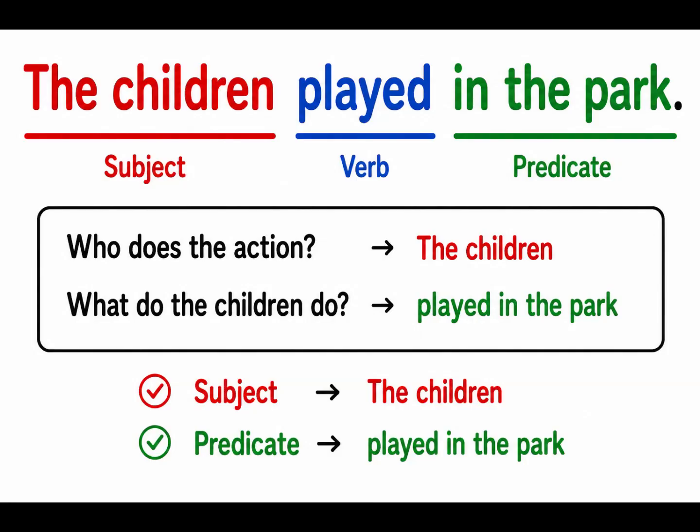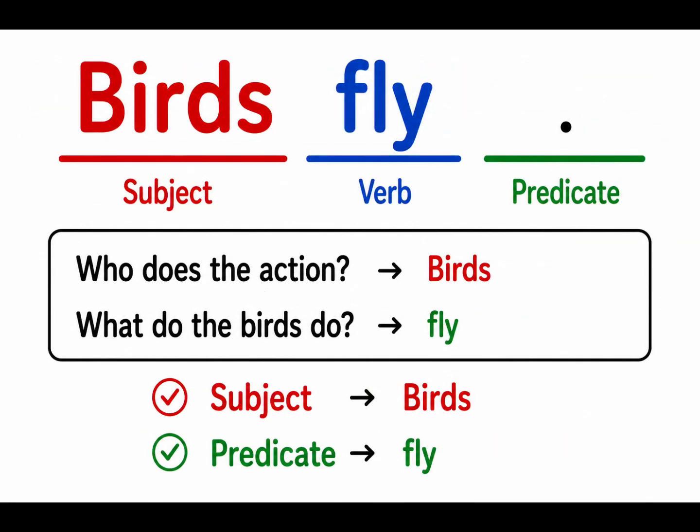Coming to the next, birds fly. Yes, even this is a sentence, but a short one. What am I speaking about in the sentence? I'm speaking about birds. So, this becomes my subject here. And what am I saying about birds?